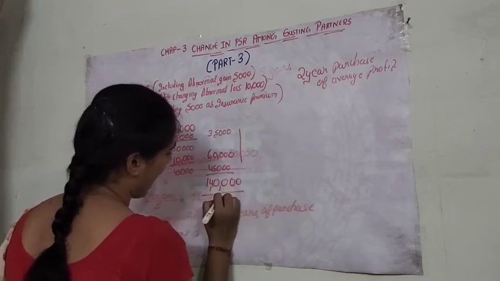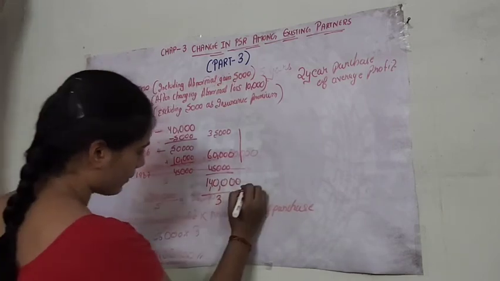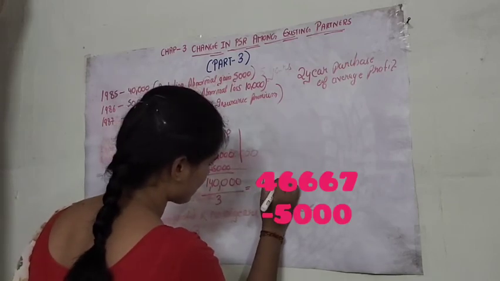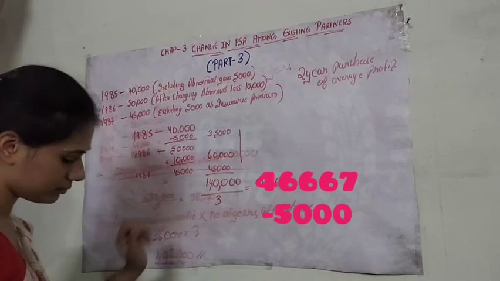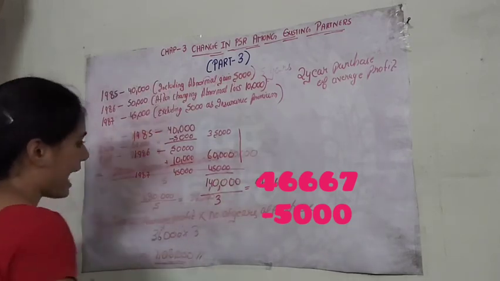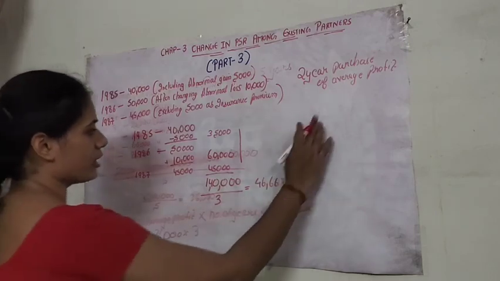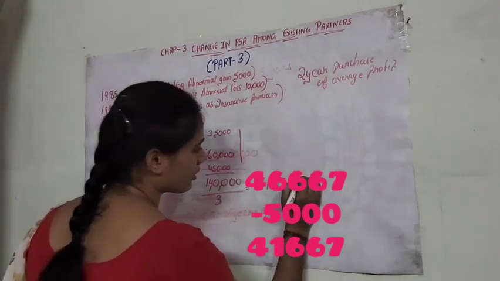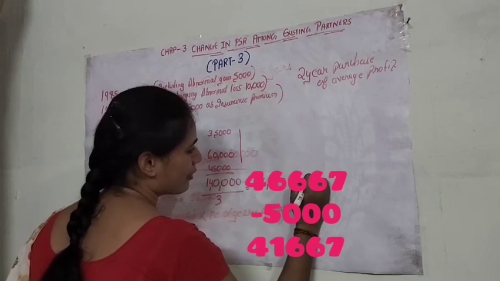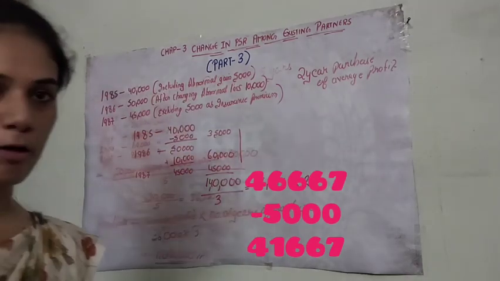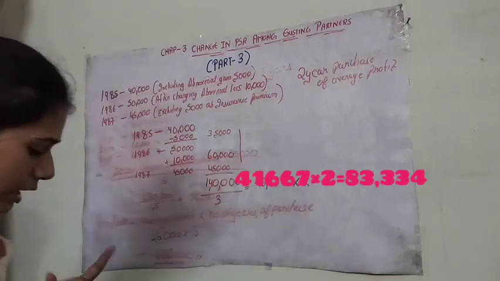And to calculate the average profit, we will divide it by 3 and we will get the round off figure as 46,667. Clear? Then now, as the formula says, we will have to multiply it with the number of years of purchase, because to calculate the goodwill, we will multiply the average profit with the number of years of purchase.